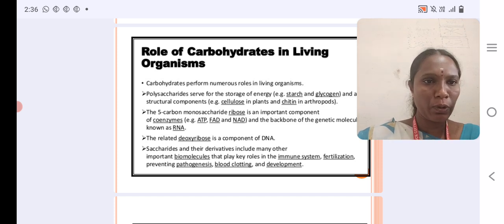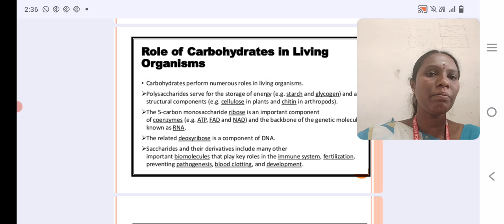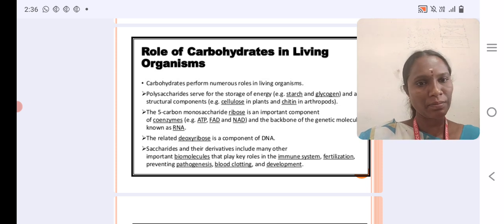These are the backbone of the genetic molecule known as RNA, ribonucleic acid. The related deoxyribose is the component of DNA. Saccharides and their derivatives include many other important biomolecules that play a key role in the immune system, fertilization, preventing pathogenesis, blood clotting and development.